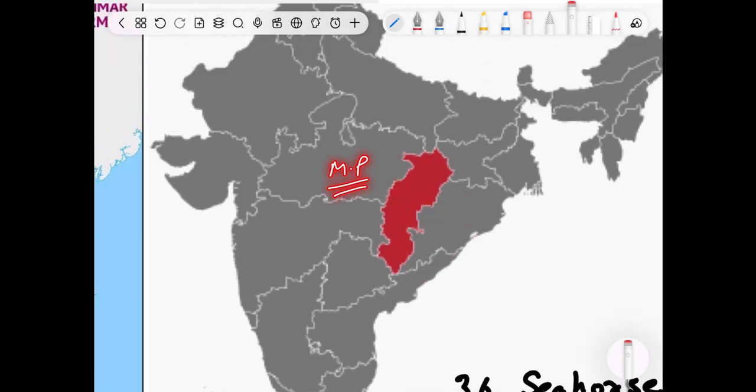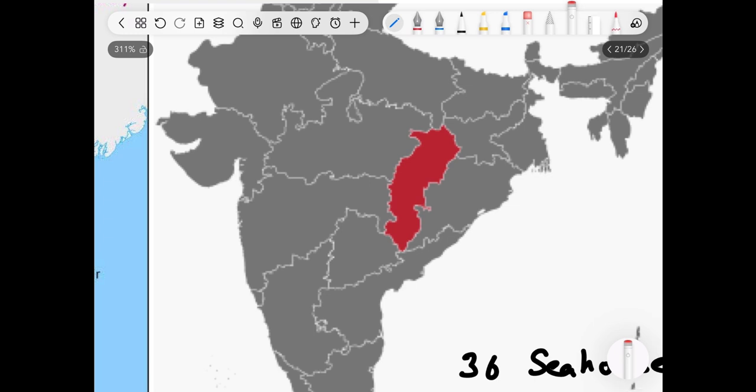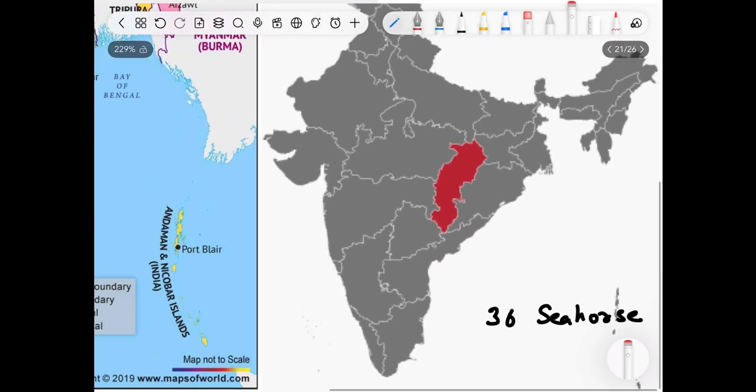So there are multiple ways to learn which is Chhattisgarh, which is Jharkhand. The state which is closer to Bihar is Jharkhand because it was bifurcated from Bihar. The state which is closer to MP is Chhattisgarh, and there are seahorses just for memorizing. There are no seahorses. See the shape, it looks like a seahorse. So remember 36 seahorses.